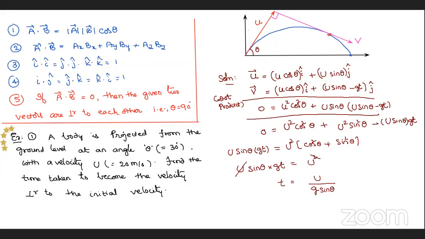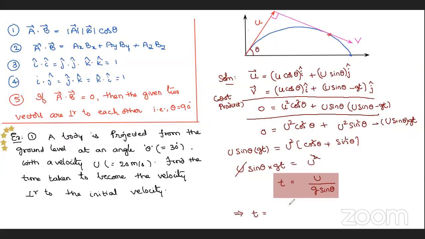Okay, you can remember it as a shortcut now. And now you can substitute the given values. That implies t is equals to u, given as 20.